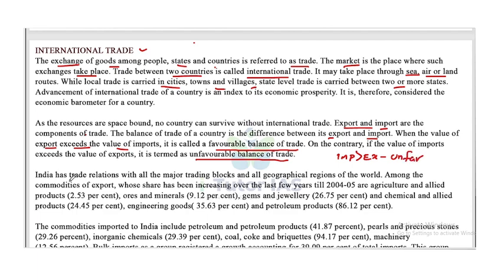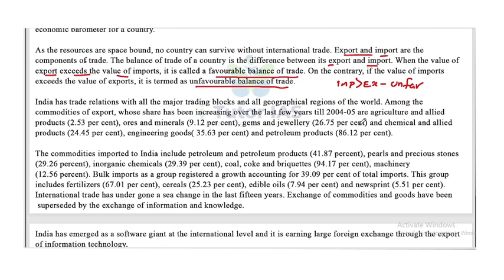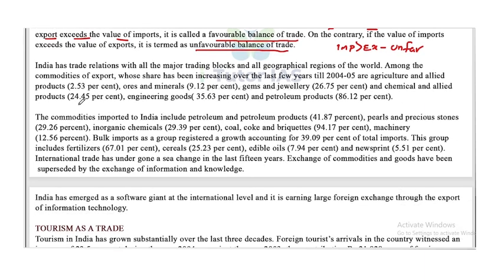India has a trade relation with all major trading blocs and all geographical regions of the world. Among the commodities of export, whose share has been increasing over the last few years till 2004-5, are agriculture and allied products, that is 2.53%, then ores and minerals, that is 9.12%, gems and jewelry, that is 26.75%, and chemical and allied products, that is 24.45%, and engineering goods 35.63%, and petroleum products 86.12%. So the petroleum products are the highest number.